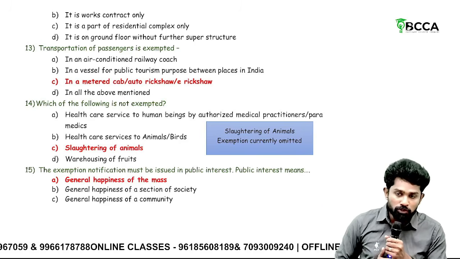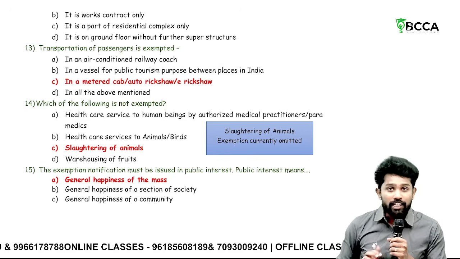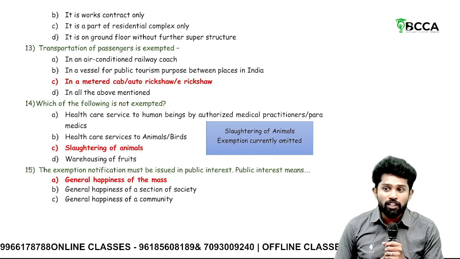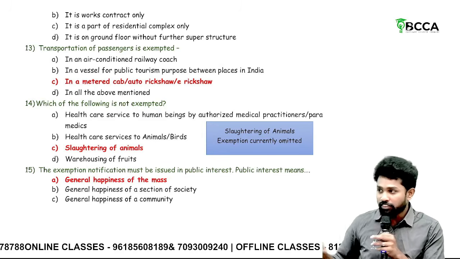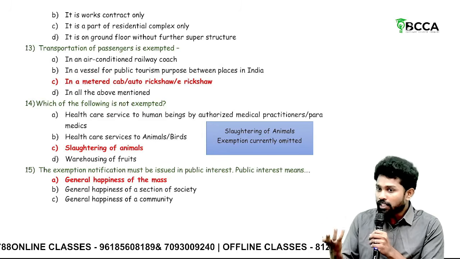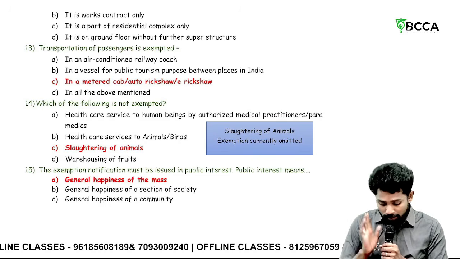If you watch movies, sir, there are two: in Telugu, Falaknama Das, and in Tamil, a movie called Master. There, the villain has such slaughtering facilities, cold storage and all. They do slaughtering only. So such slaughtering of animals is no more exempted. It is taxable. It is omitted.